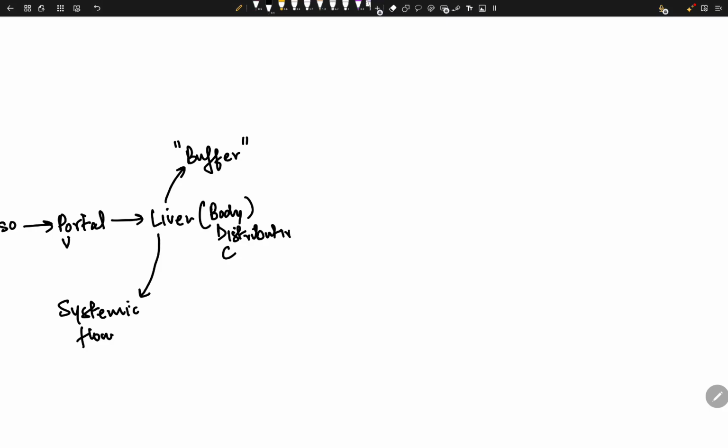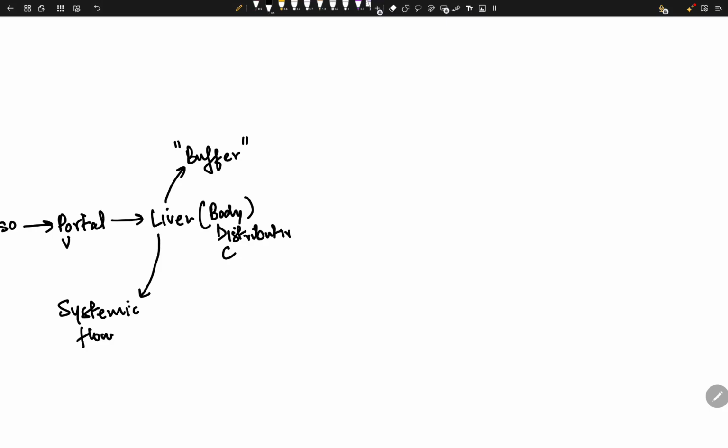Now, without the liver, your blood glucose would shoot up dramatically, but it doesn't happen like that. When you drink this Coca-Cola, your blood sugar doesn't shoot up immediately. Some of that glucose is stored, and the blood glucose rises much less dramatically. This less dramatic rise is actually because of the liver. The liver smooths this curve of blood sugar. That's why we call the liver a glucose buffer.